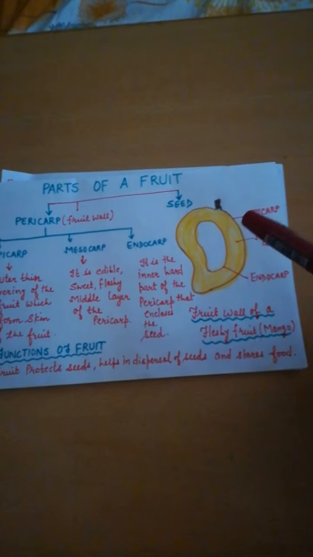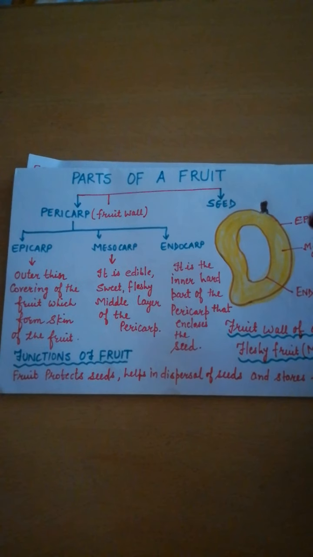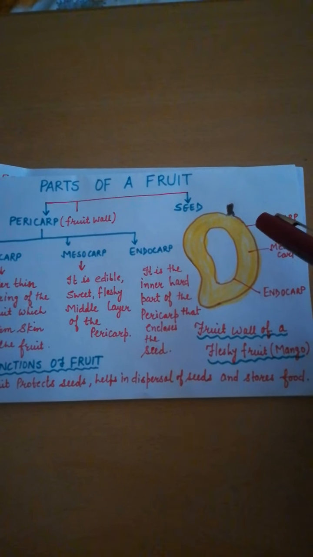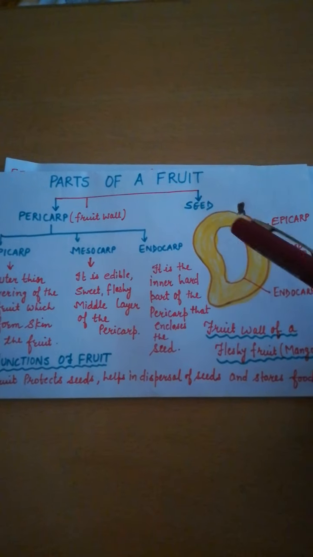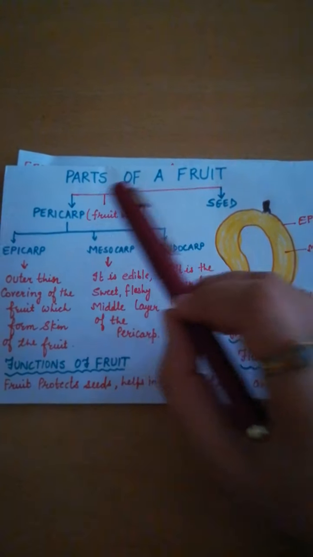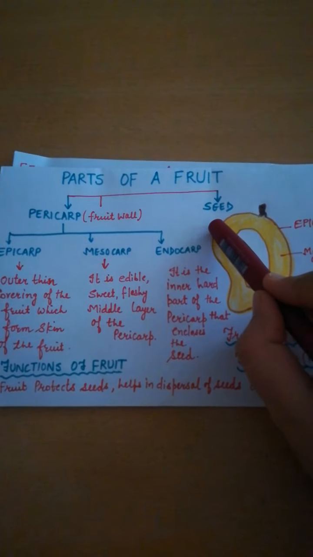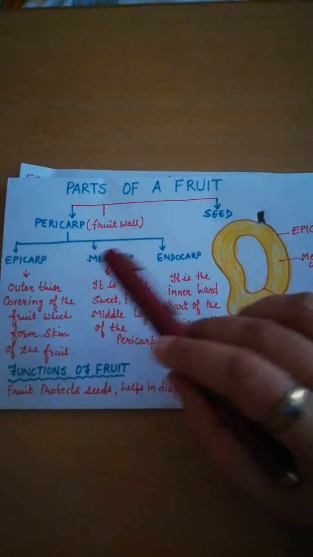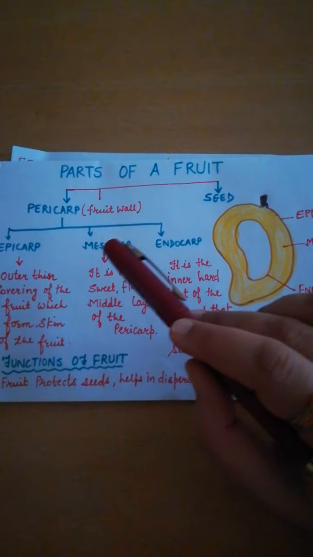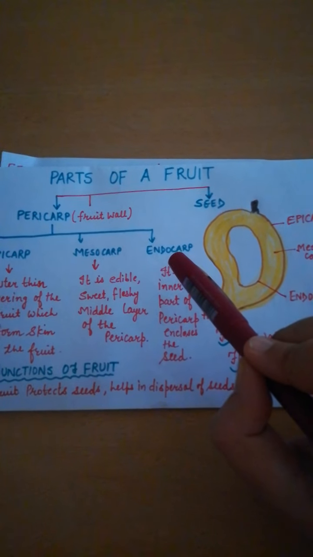Now we will discuss the parts of a fruit. So here I have taken a common example of a mango. You can see here that the fruit has two parts. One is the pericarp, the second is the seed. The pericarp is further divided into three parts, that is epicarp, mesocarp and endocarp.